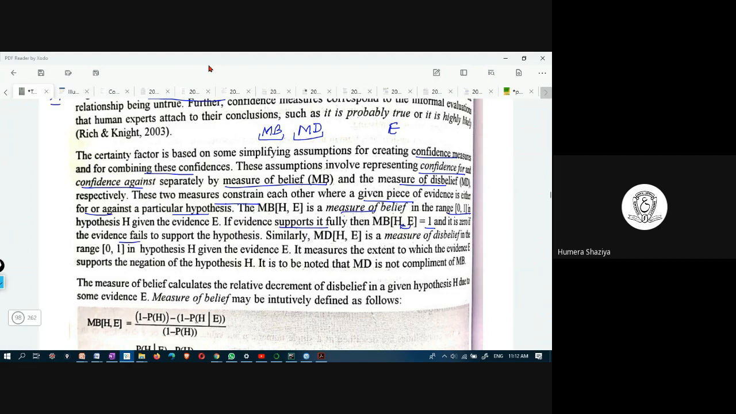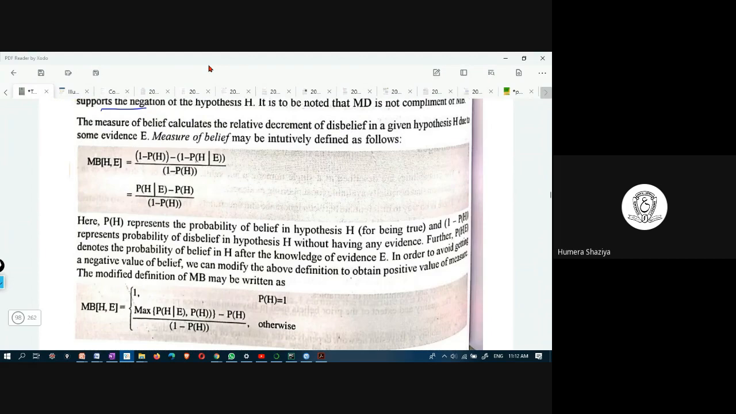And similarly, MD, which is the measure of disbelief, is in the range 0 comma 1, and it also states the same thing: it measures the extent to which the evidence E supports the negation. If evidence E supports the negation, then it is 1, otherwise it is 0. These are the formulas for